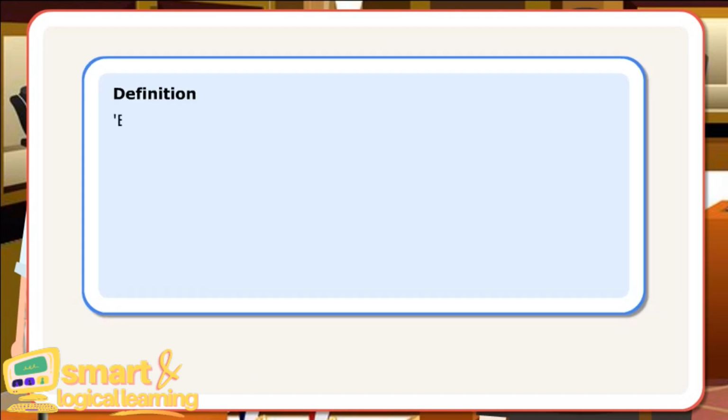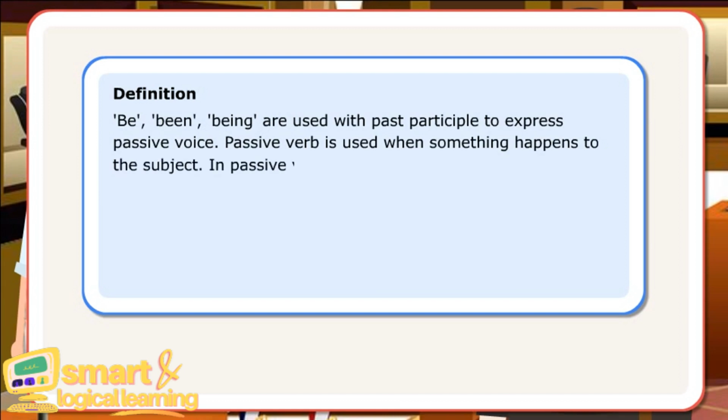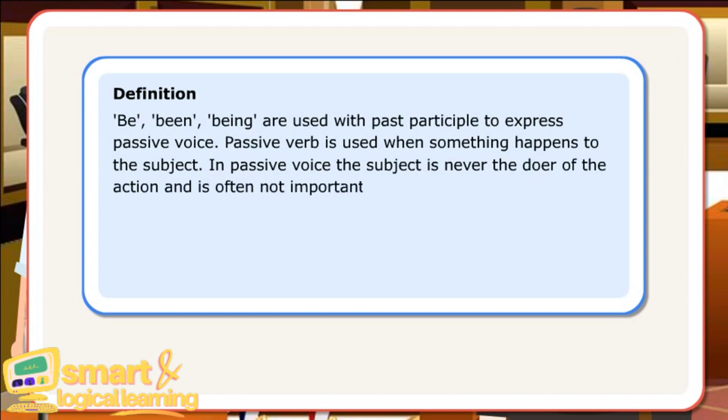Definition: be, been, being are used with past participle to express passive voice. Passive verb is used when something happens to the subject. In passive voice, the subject is never the doer of the action and is often not important.